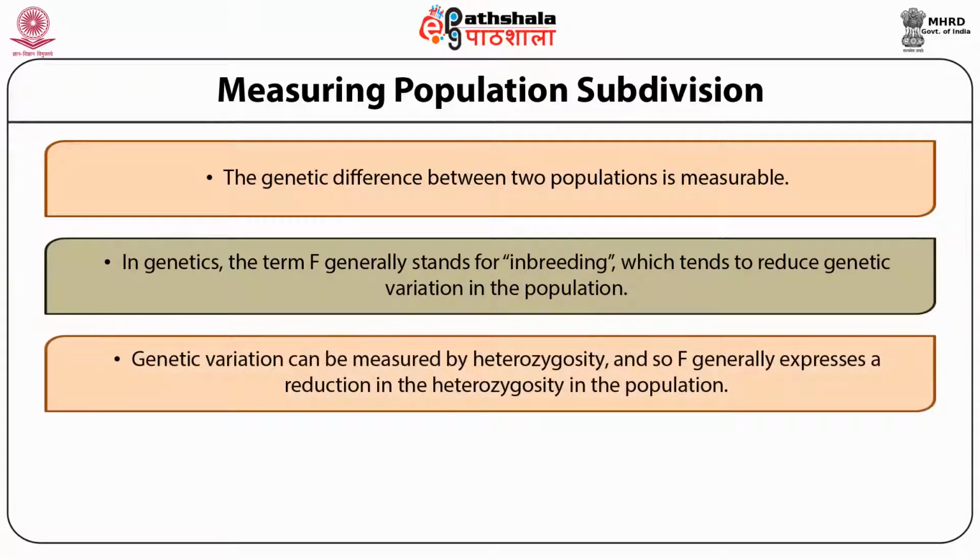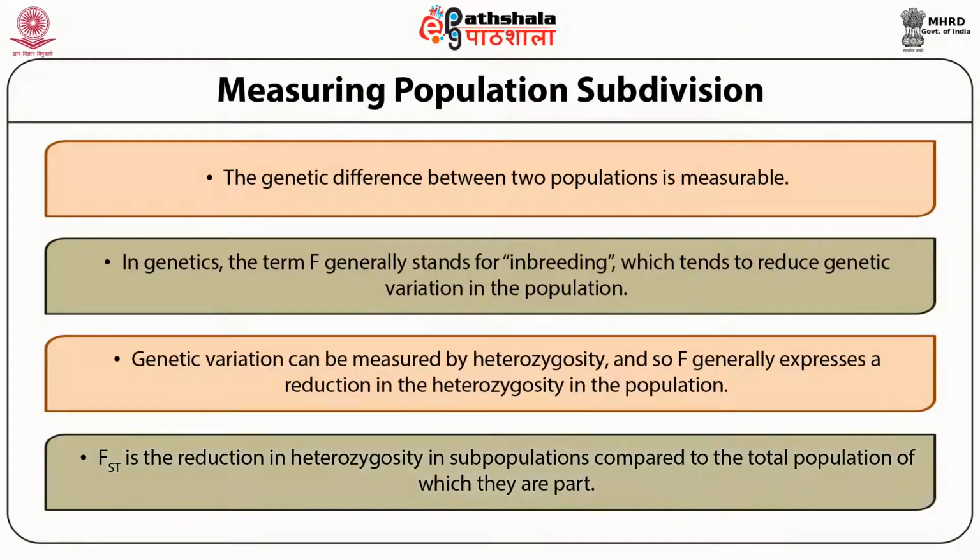Genetic variation can be measured by heterozygosity, and so F generally expresses a reduction in the heterozygosity in the population. FST is the reduction in heterozygosity in subpopulations compared to the total population of which they are part.